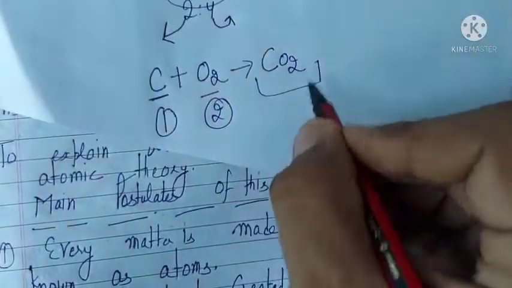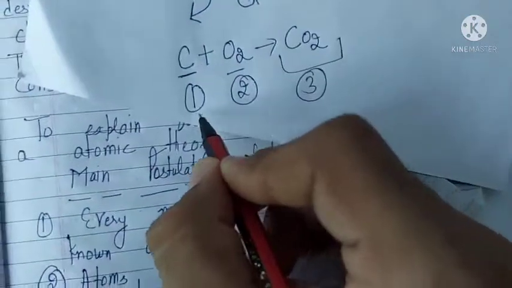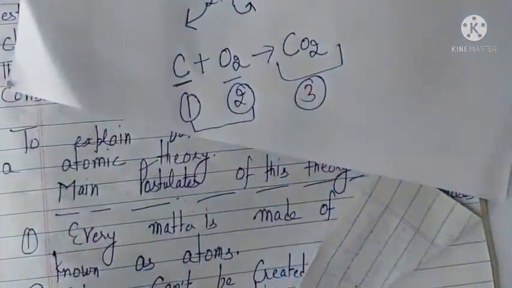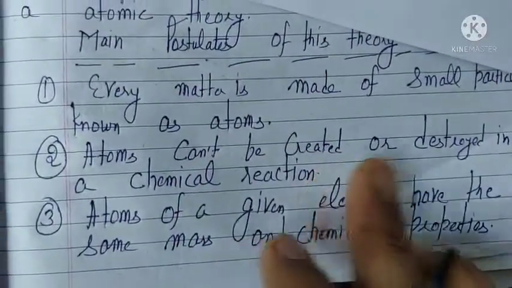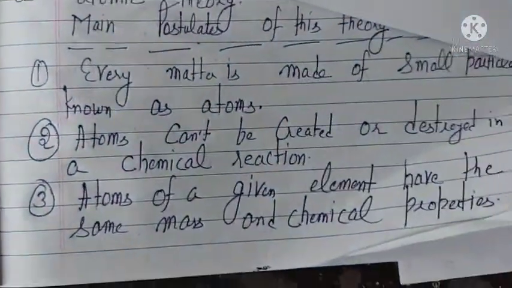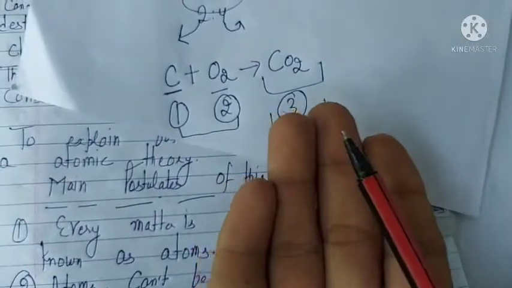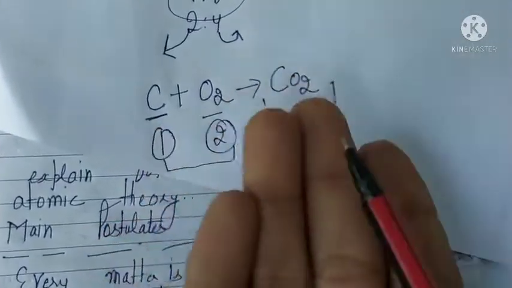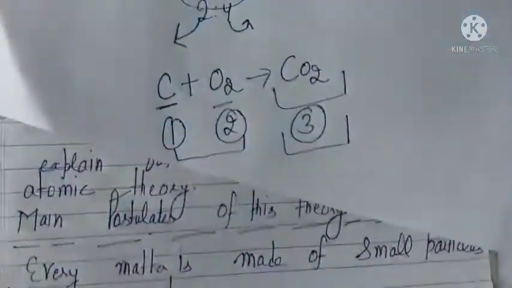And in the product side, how many atoms are there? 3. So in the reactant side, 3 atoms are there. In the product side, 3 atoms are there. So atoms cannot be created or destroyed in a chemical reaction. So in this type of chemical reaction, no new atom has been created and no old atom has been destroyed.